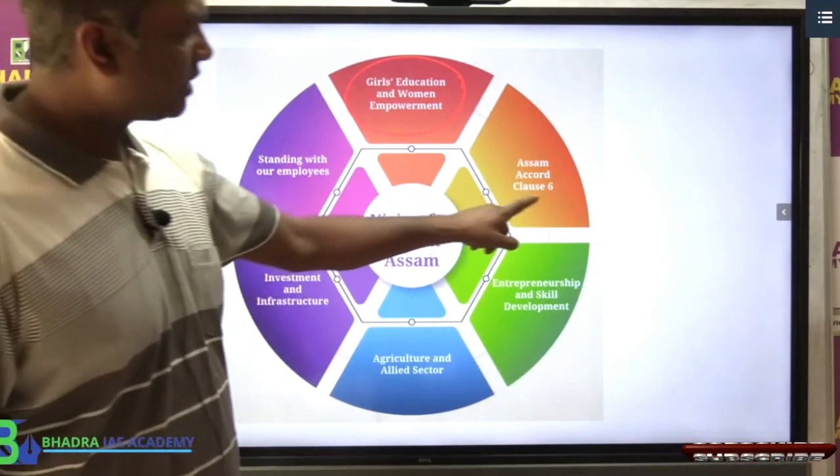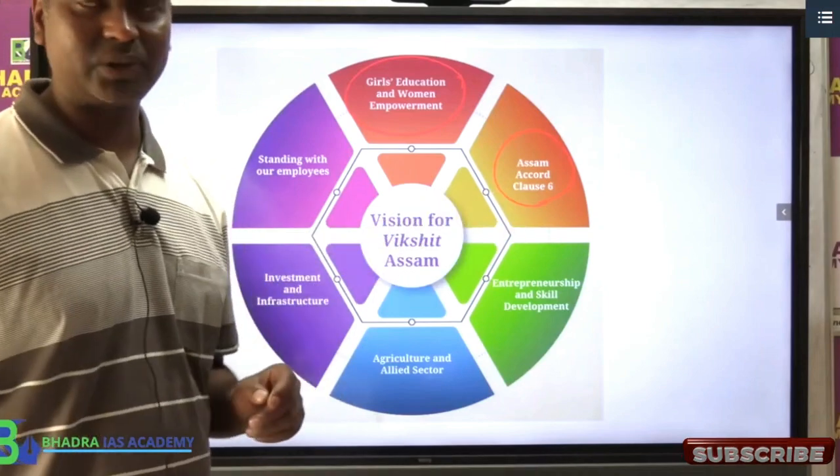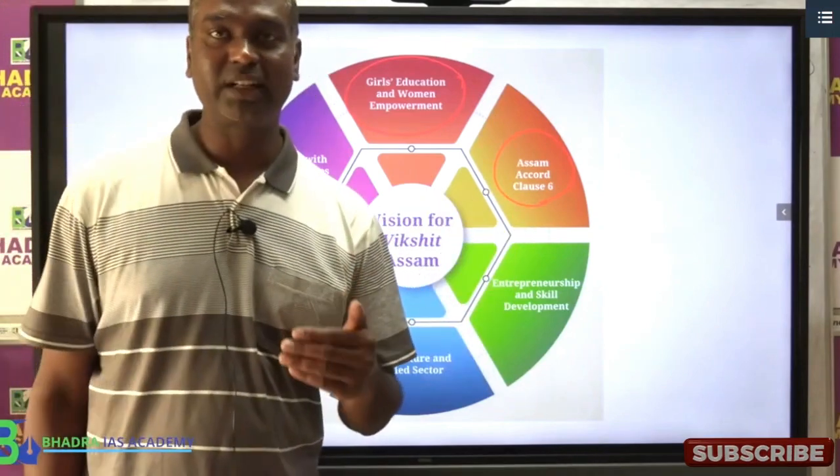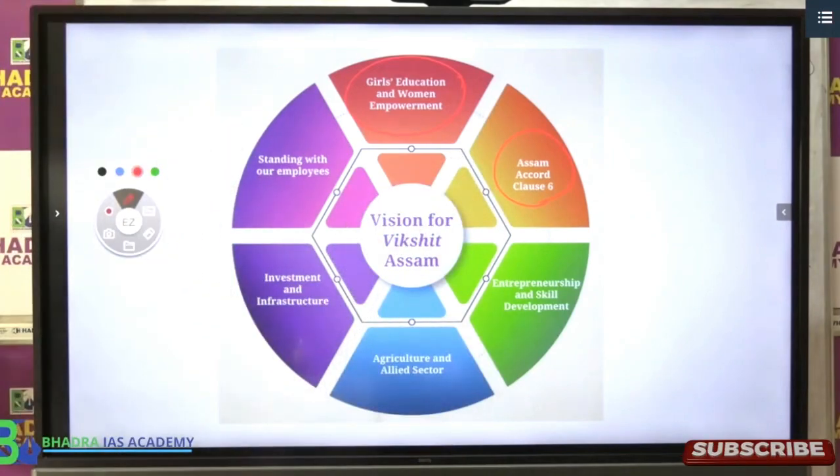Second one, Assam government is this time focused on Assam Accord Clause 6. They have announced that they are going to look into that. They will do implementation, and expenditure also will be there.